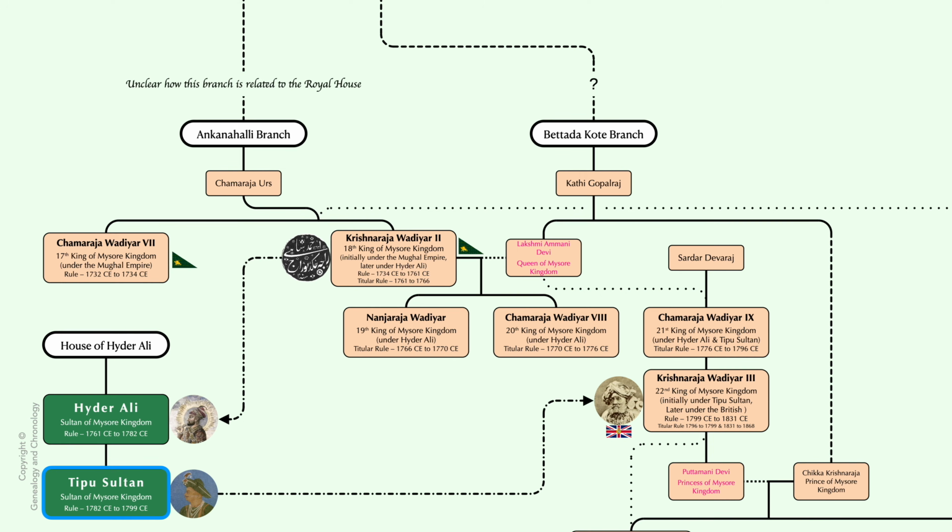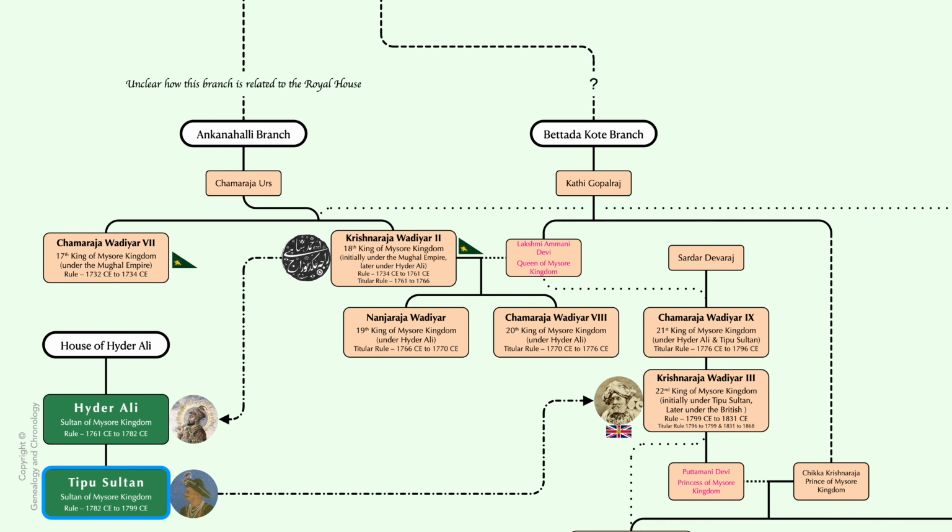Despite initial successes, Tipu faced setbacks against the British East India Company. The Treaty of Srirangapatna in 1792 compelled him to cede territory and pay reparations, but Tipu Sultan's resistance persisted, leading to the Fourth Anglo-Mysore War.